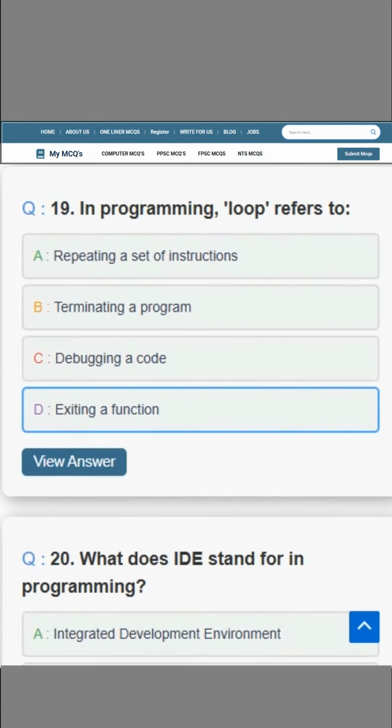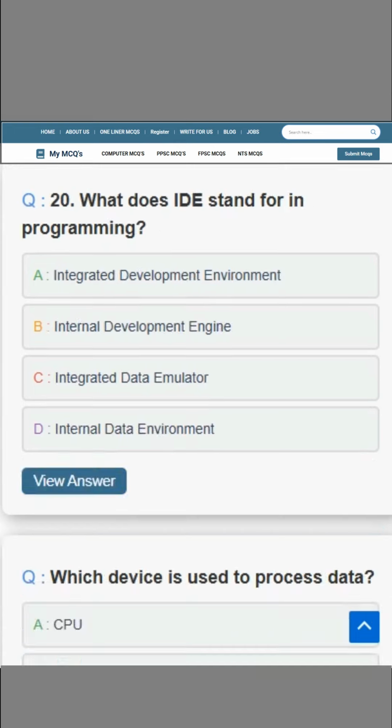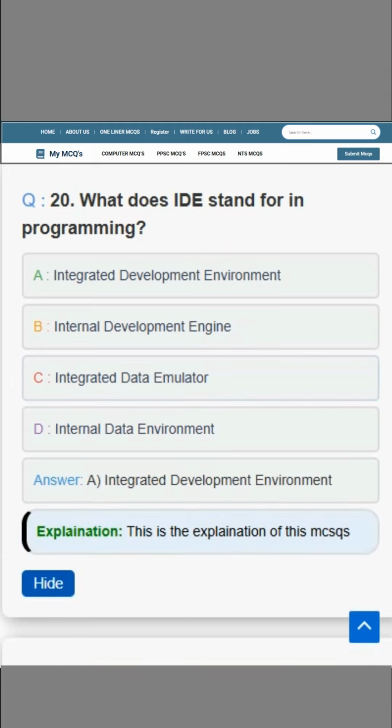Question number 9. In programming, loop refers to. The correct answer is option A, repeating a set of instructions. Last question is, what does IDE stand for in programming? The correct answer is option A, Integrated Development Environment.